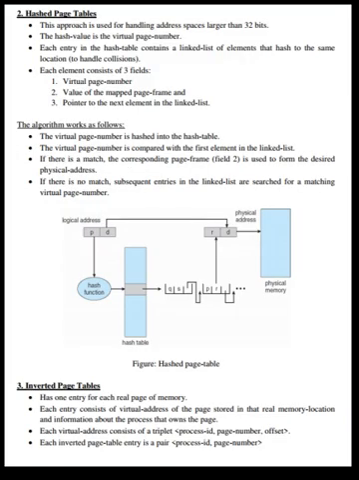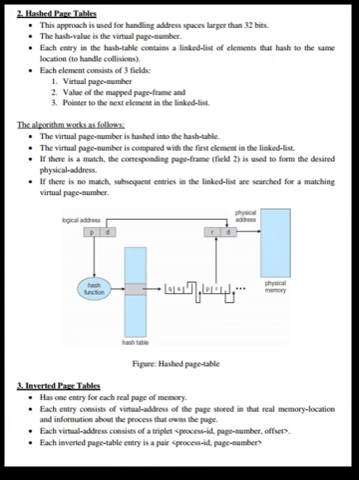Now let us see hashed page tables. This approach is used for handling address spaces larger than 32 bits. The hash value is the virtual page number. Each entry in the hash table contains a linked list of elements that hash to the same location, to handle collisions. Each element consists of three fields: virtual page number, value of the mapped page frame, and a pointer to the next element in the linked list.